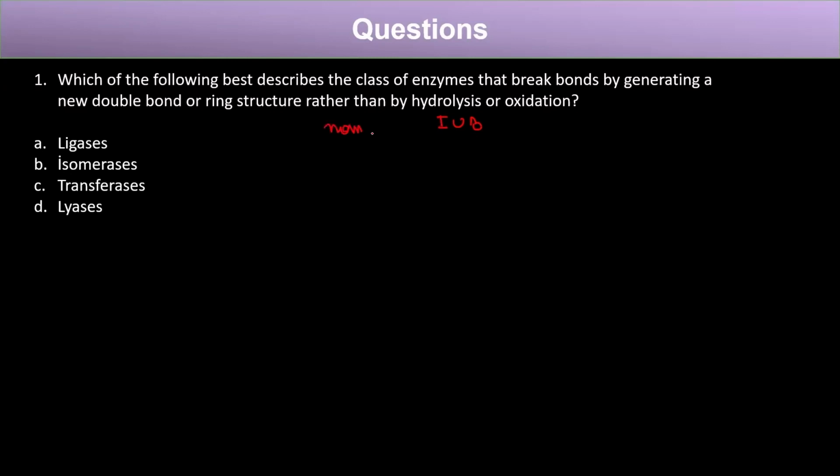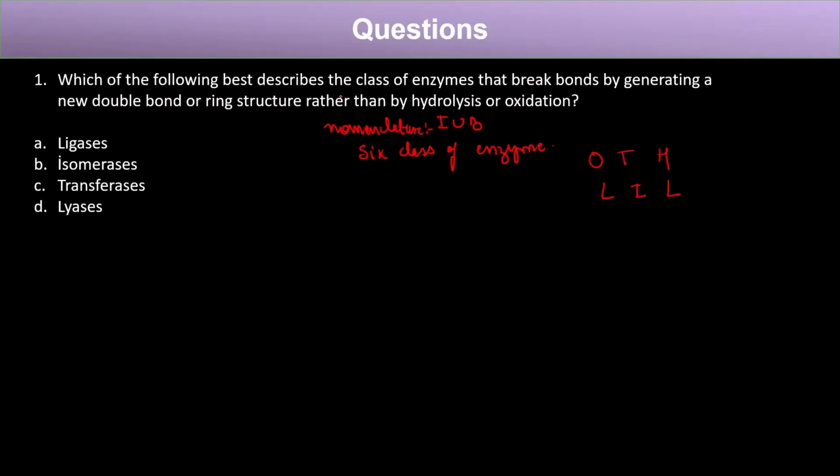And it gives 6 classes of enzymes. The acronym to remember this is OTHLIL. Okay. So now let's look at the question.